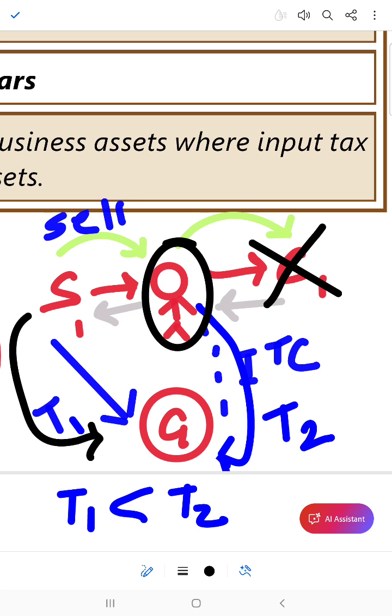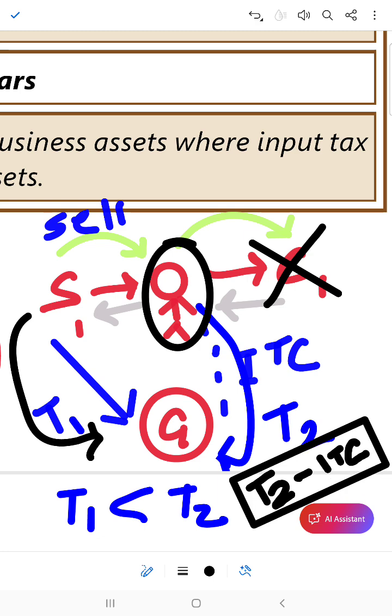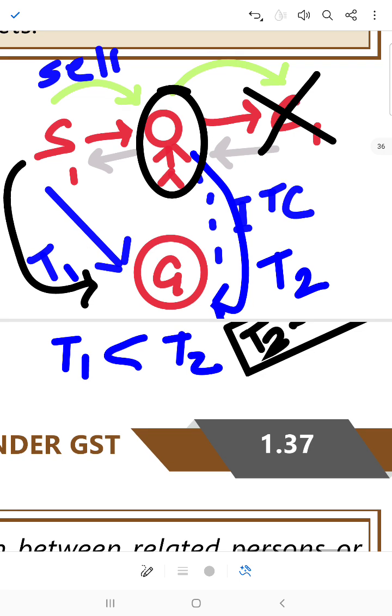The final amount that the government gets in this case is T2 minus ITC. Yes. But if he is the final consumer, then the government must get T1.